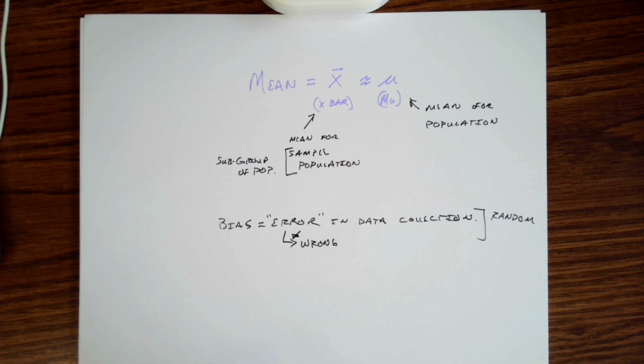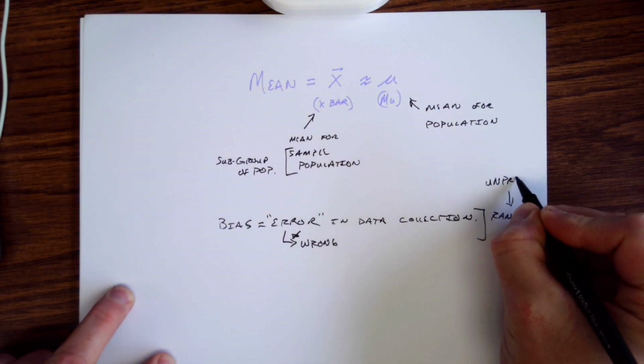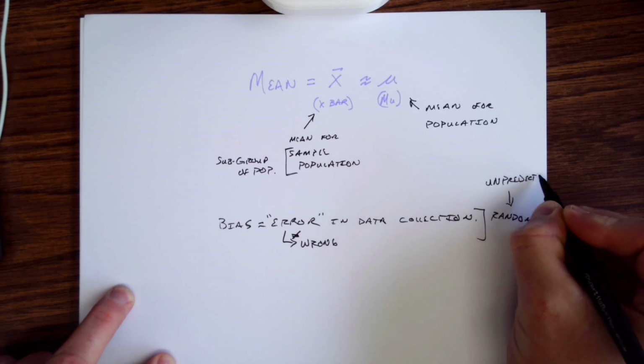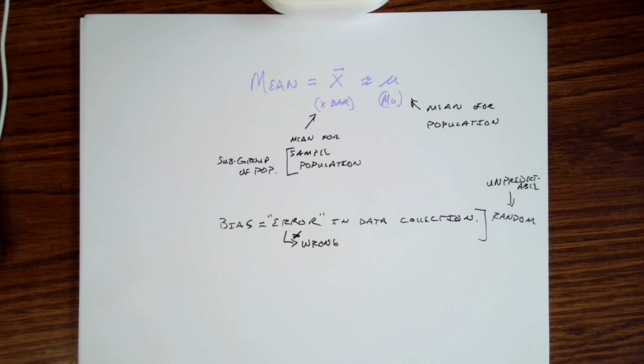So some people do believe that there are rules to things like that, but there are not. And that's the idea about it being random. A random event is something that is not predictable. That by its very nature means it is unpredictable. We don't have a rule.